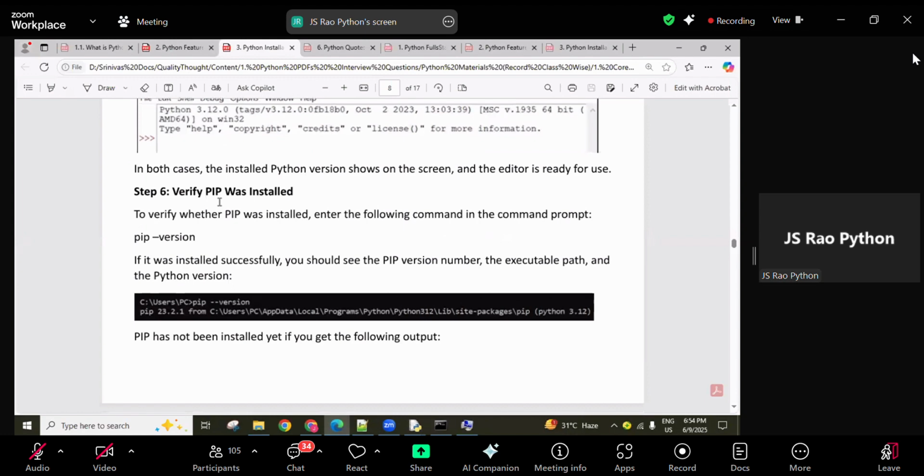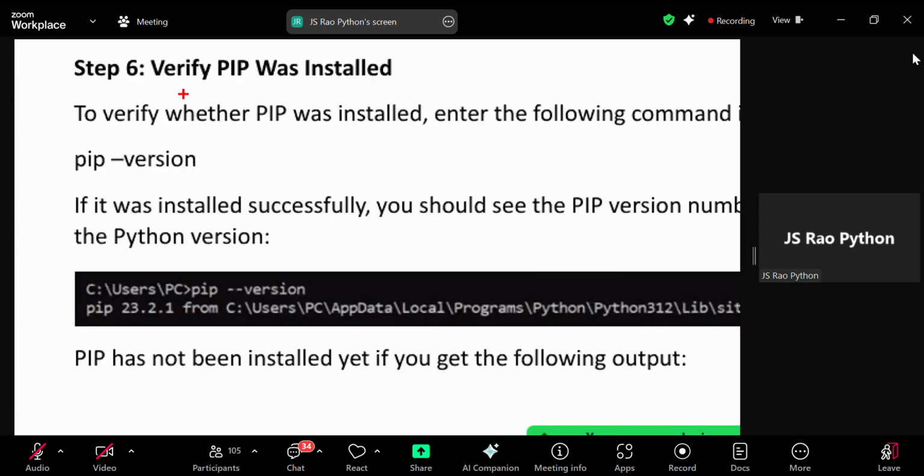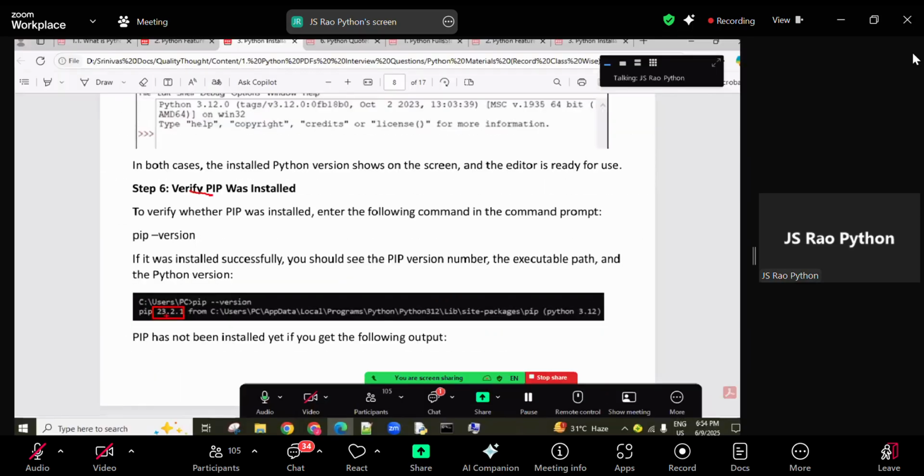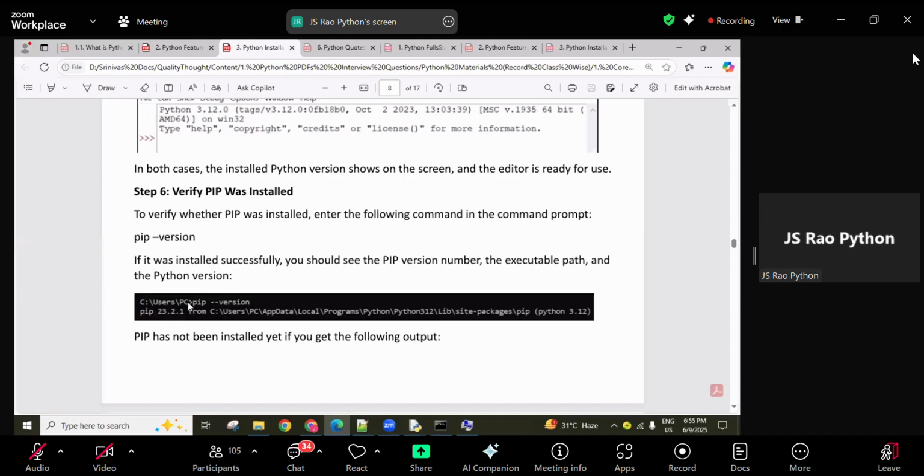You can also check whether pip is added or not. Type pip space hyphen hyphen version, and it shows which version of pip is available. Whatever Python version you installed, the pip supported for that version is downloaded automatically.